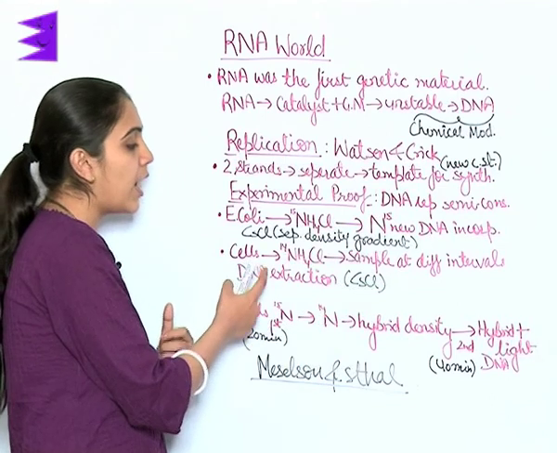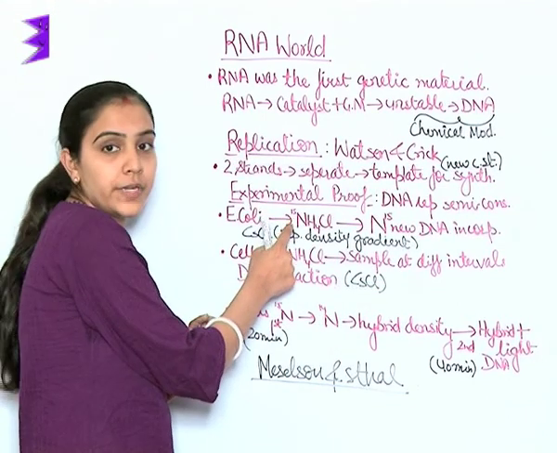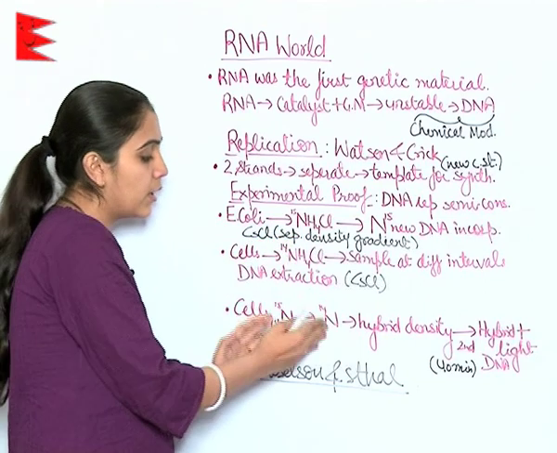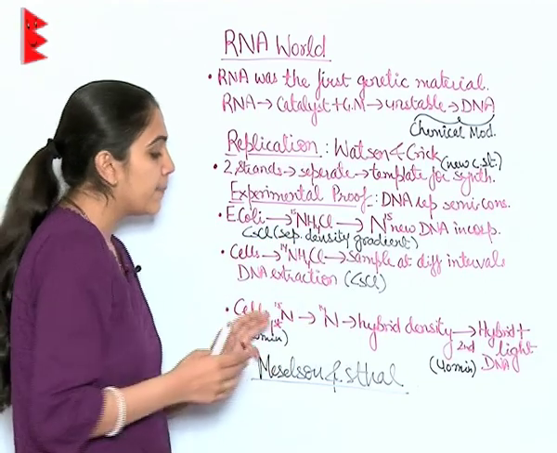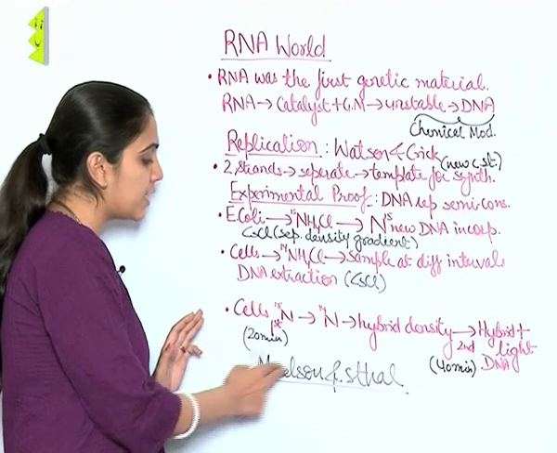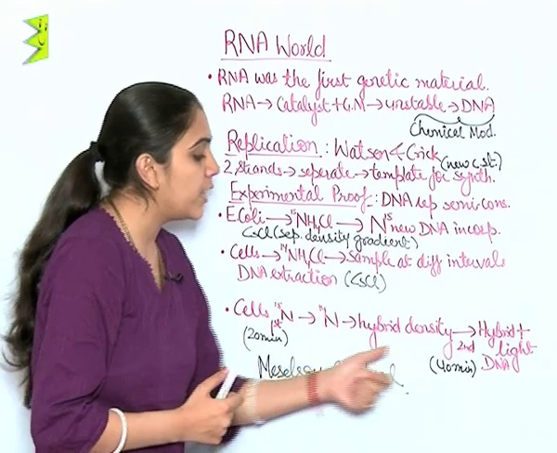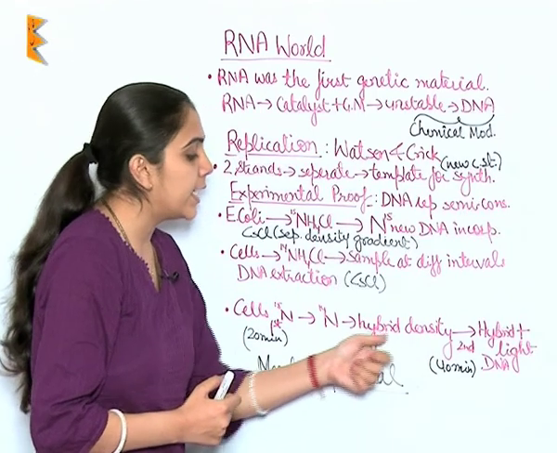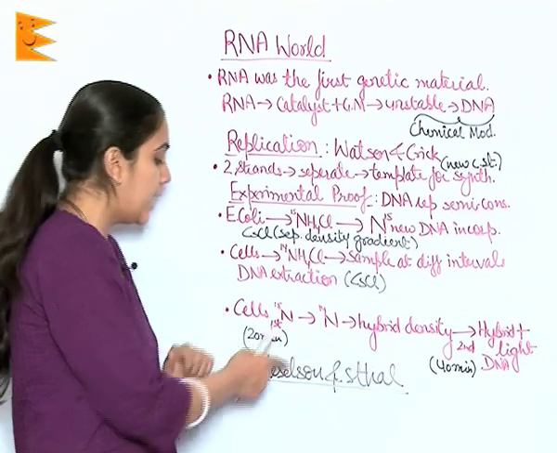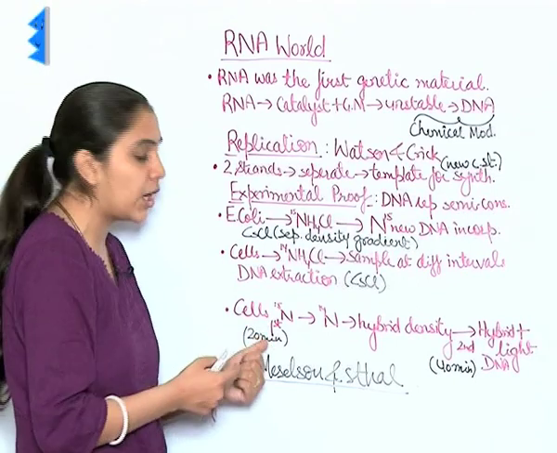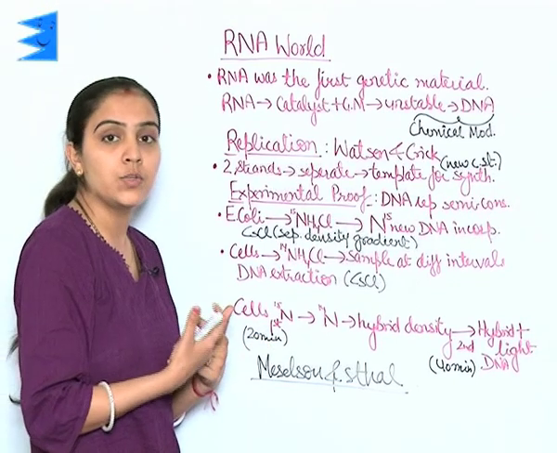So it was found that when this N15 DNA was grown with N14, we took the first generation after the transfer, and it was found that we now have DNAs of hybrid density. We took this first generation after 20 minutes because E. coli divides in 20 minutes.